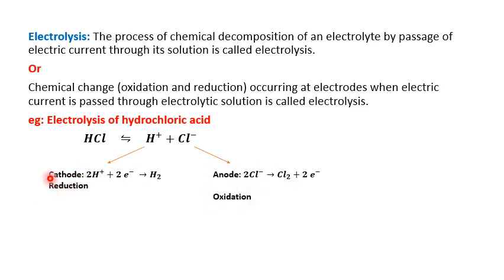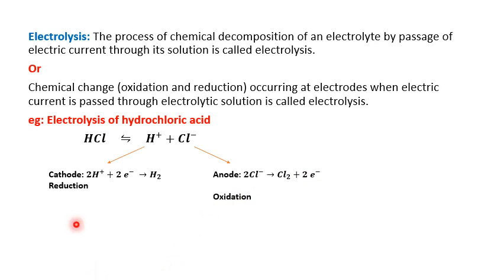At the cathode reduction takes place. In reduction, generally, addition of electrons takes place. On the left hand side electrons are present. In the case of oxidation, electrons are present on the right hand side. This is for remembering.